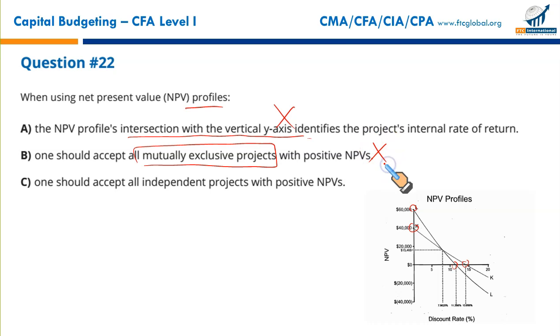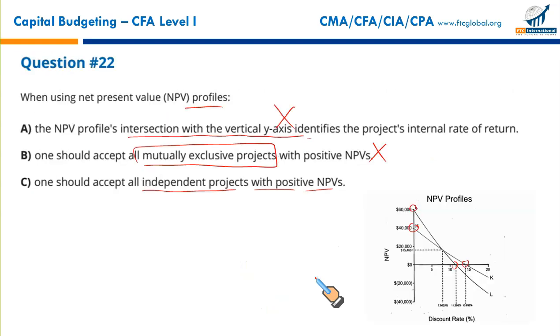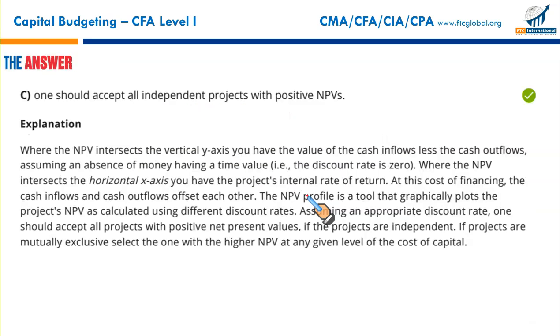Wrong. One should accept all the independent projects with positive NPVs. Yes, if your projects are independent and all of them are giving positive NPV, take them all. If you have the money available. If you're facing any capital rationing, then there will be some other concerns to consider. So that makes C the correct option. Independent projects with positive NPVs should all be selected if the cash is available.